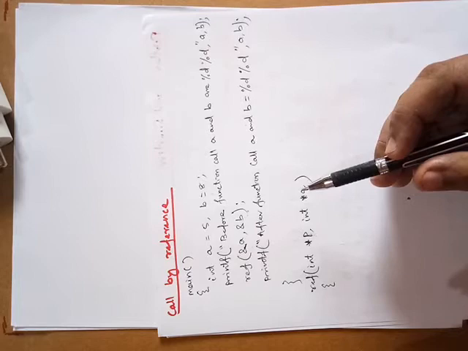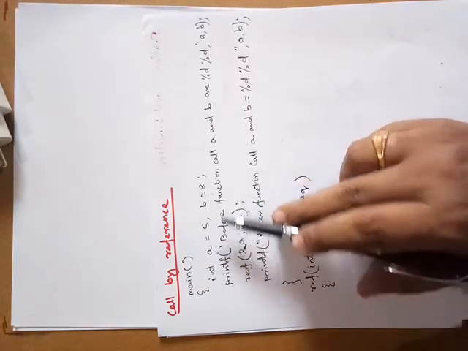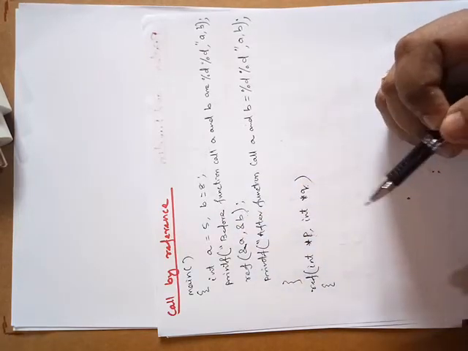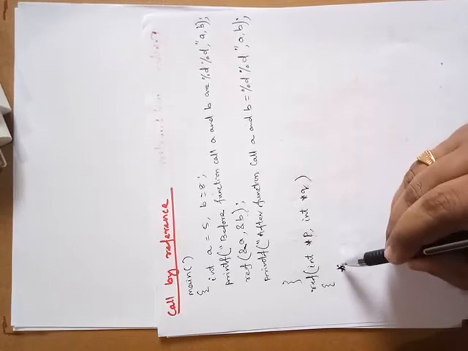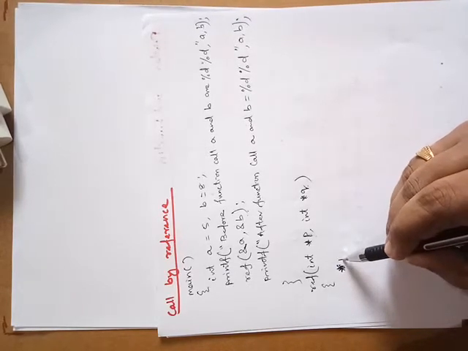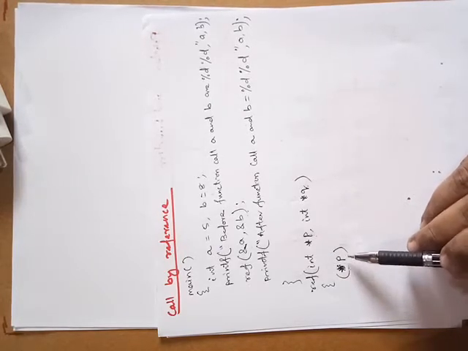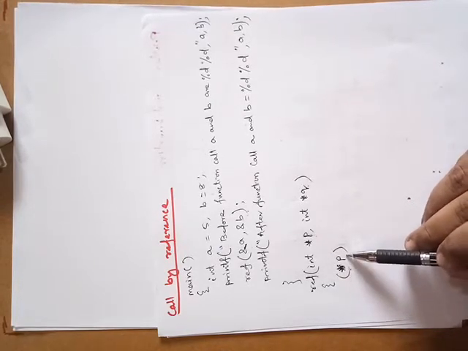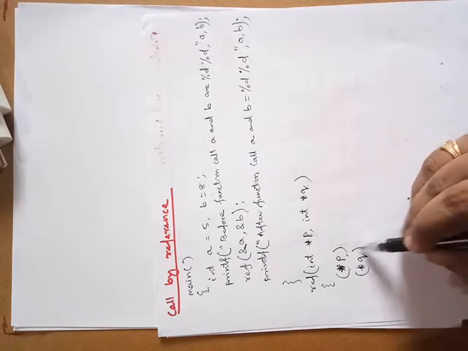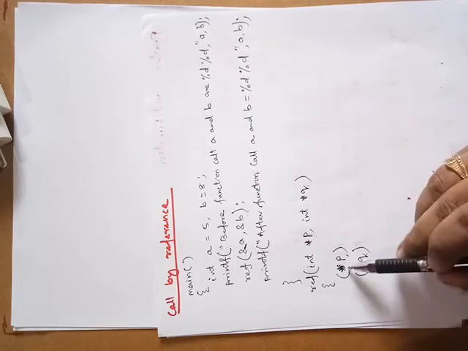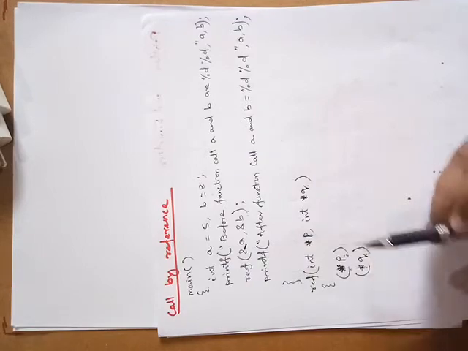So a and b can be accessed by the indirection operator. Star p means the value at address p, similarly star q means the value at address q. Value at address p is how much? 5. Value at address q? 8.